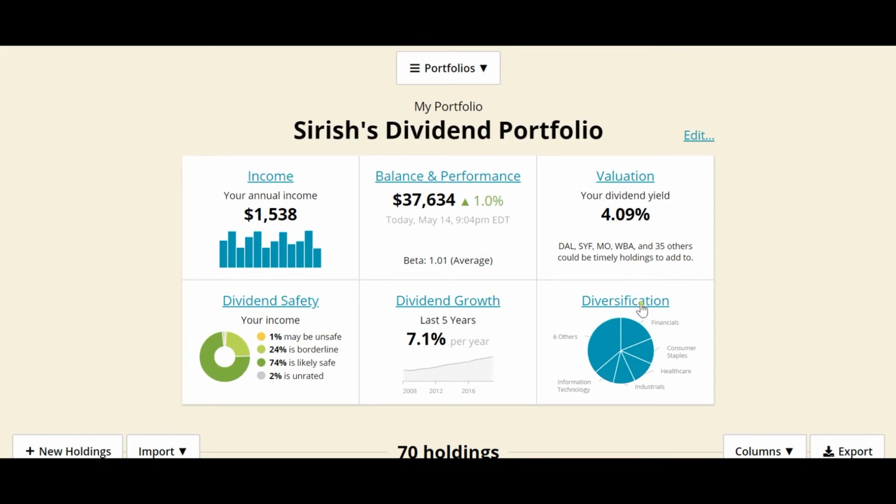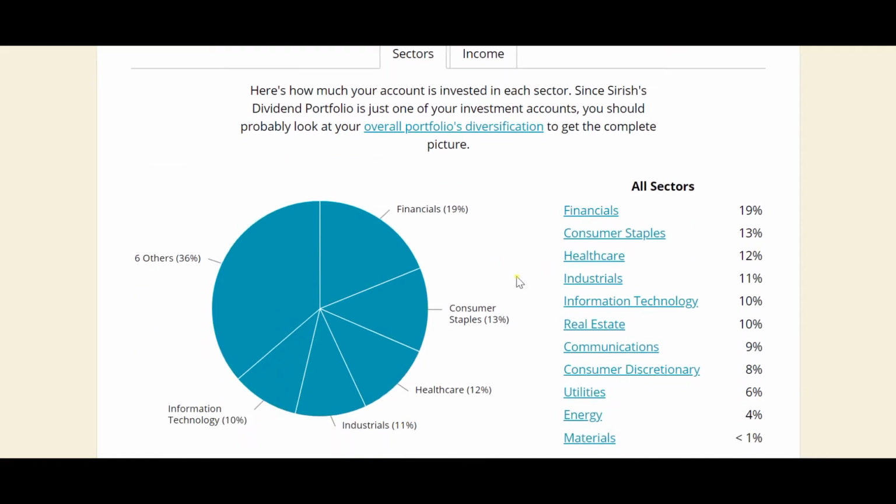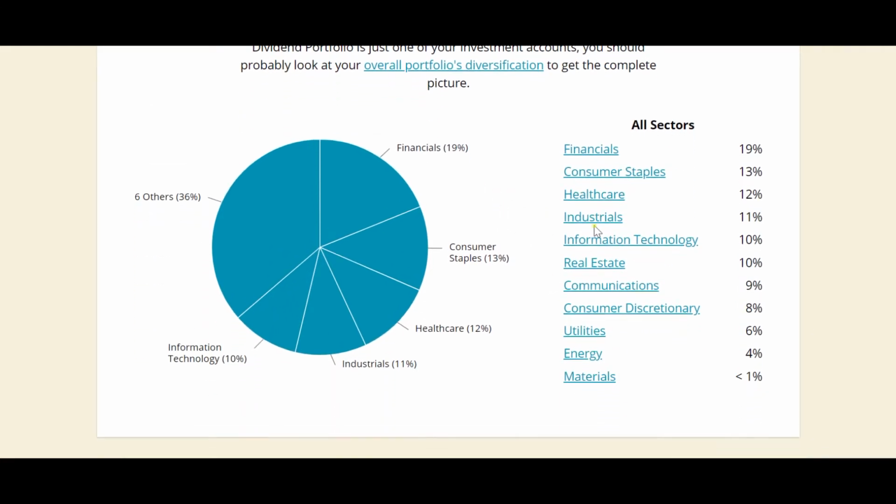Let's jump on to the diversification. Here you have two ways of diversification, which is sector wise and income wise. Sector wise, you can see the financial sector is 19%, whereas the materials is under 1% and the energy sector is close to 4%. I have allocated more to the financial sector because it is heavily beaten down by the low interest rates at this point and it won't be there for long. The interest rates will come back and it will again be normal. That's why I allocated more to this one.